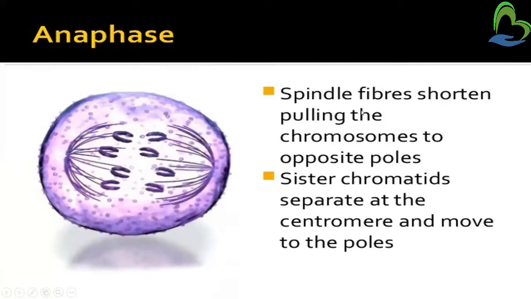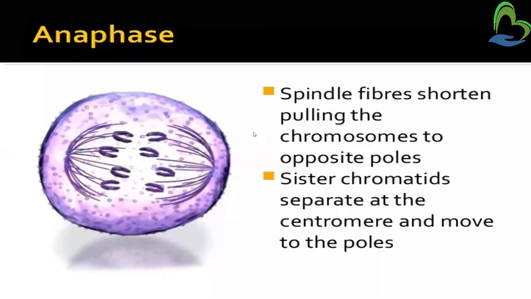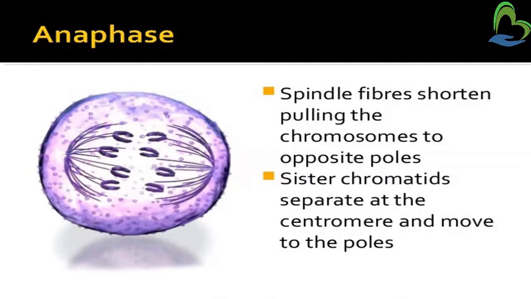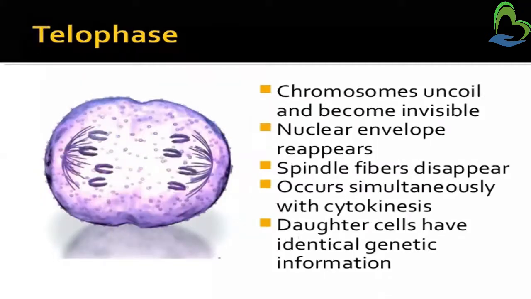Next is anaphase. Spindle fibers shorten, pulling the chromosomes to opposite poles. Sister chromatids separate at the centromere and move to the poles. In this phase, spindle fibers get shortened and chromosomes are pulled to the opposite poles. Sister chromatids separate at the centromere and move to the poles. What happens is that sister chromatids are separated from their centromeres and move to the opposite poles.